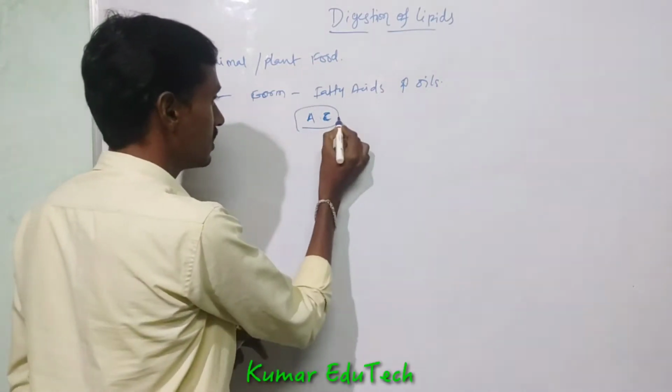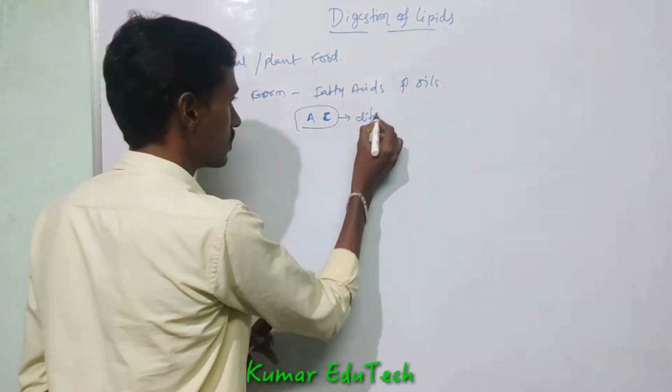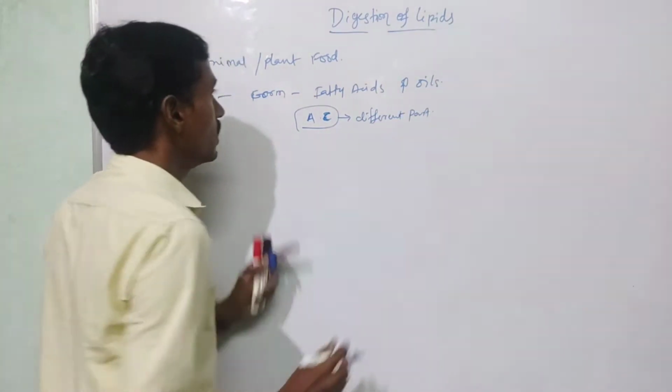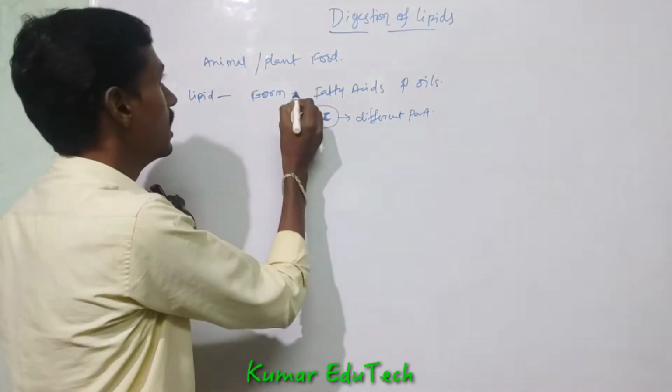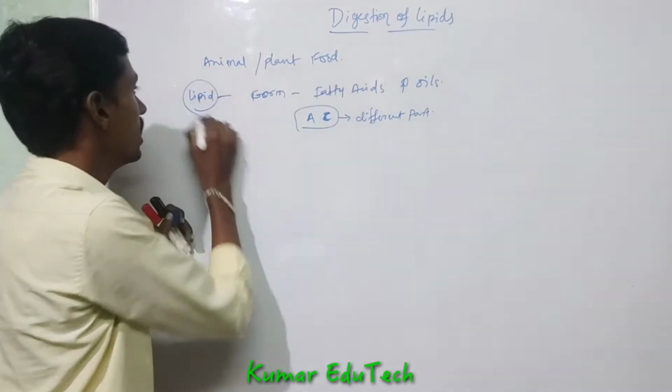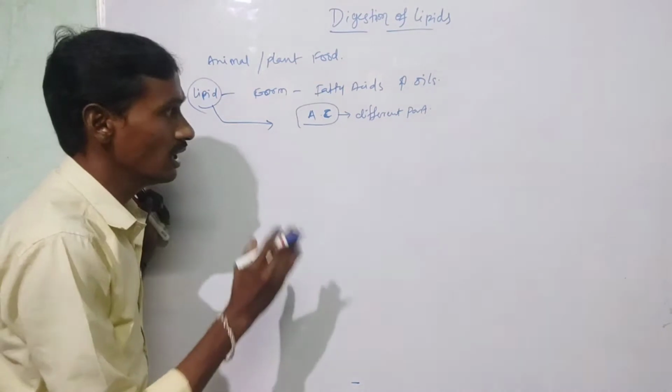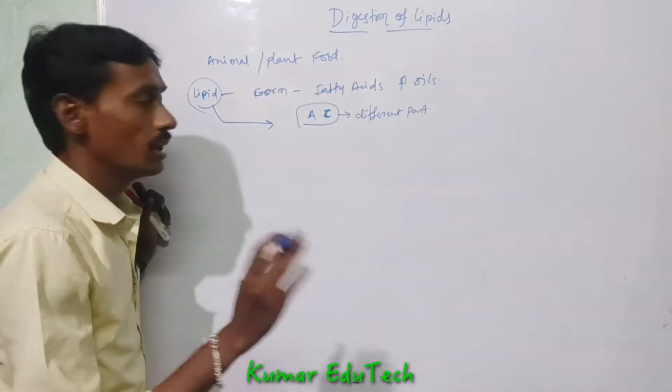The alimentary canal consists of different parts. Fats or lipids are digested in different parts or different places of the alimentary canal.